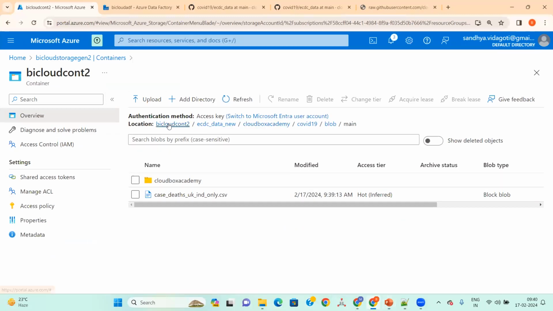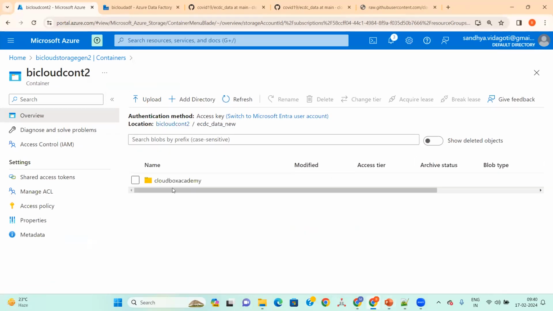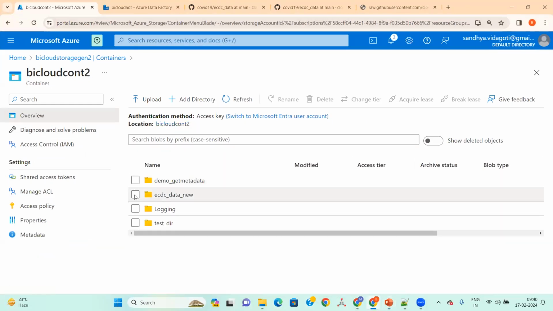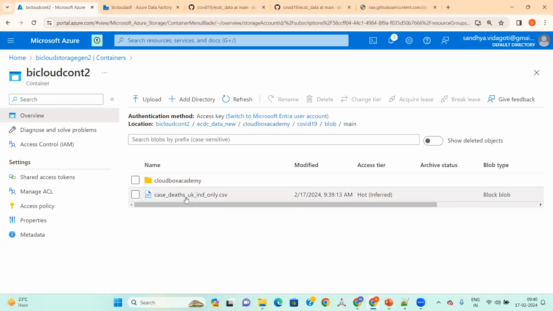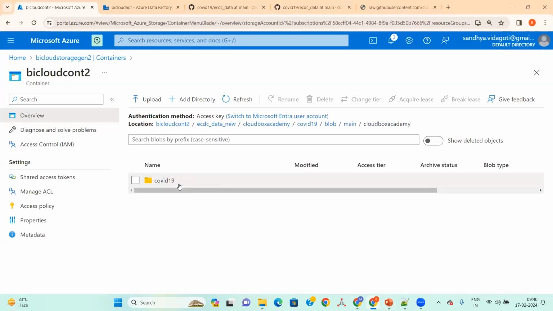In this one you have the country response file, and this is a different file. In the next one, cases deaths. It doesn't matter, it doesn't impact anything.